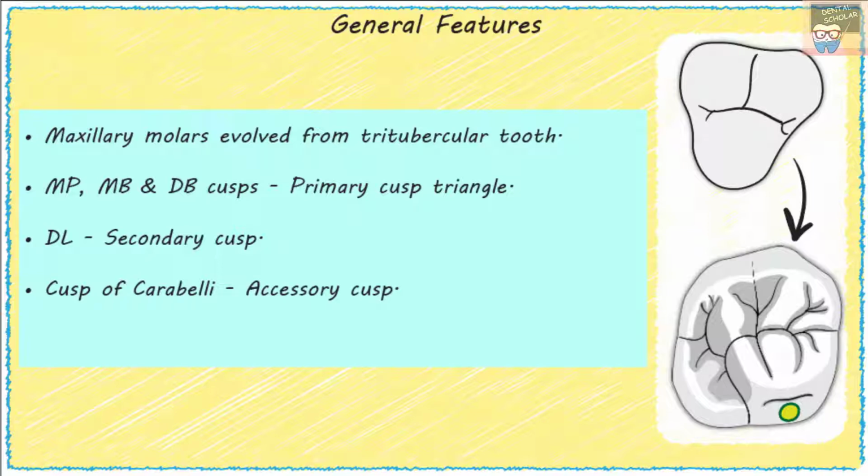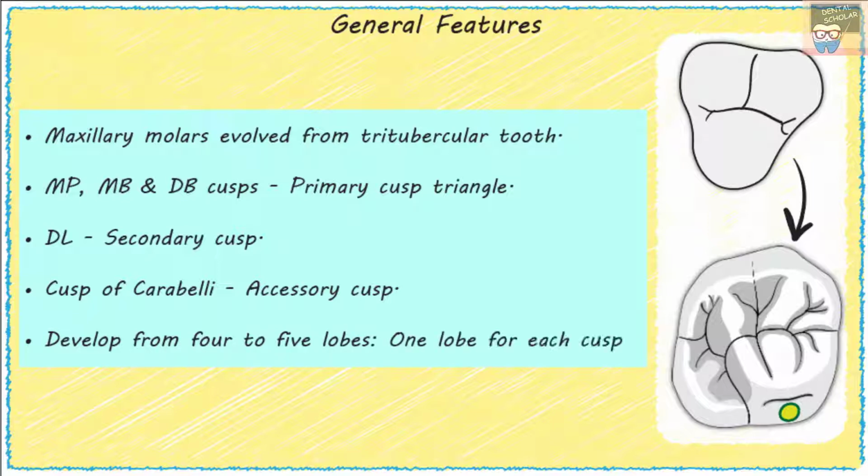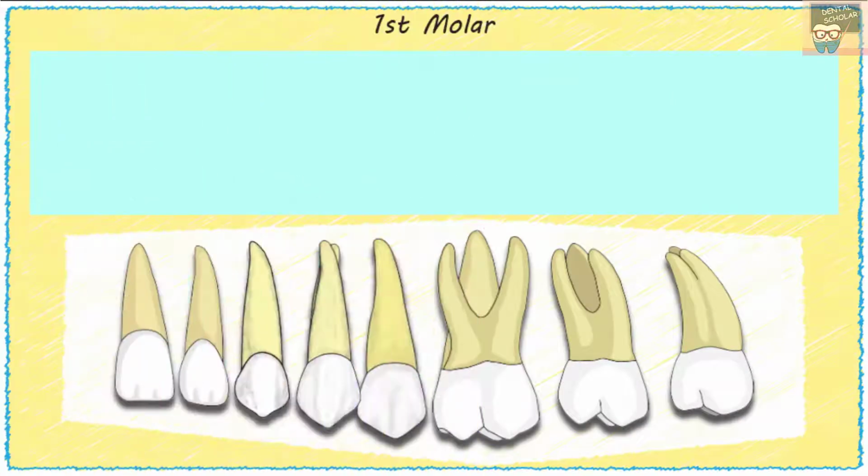All the molars develop from 4 or 5 lobes, 1 lobe for each cusp, that is, 1 cusp will develop from 1 lobe. So the 5 cusp first molar develops from 5 lobes and a 4 cusp second molar will develop from 4 lobes. Let's now go to some unique features of maxillary first molars.